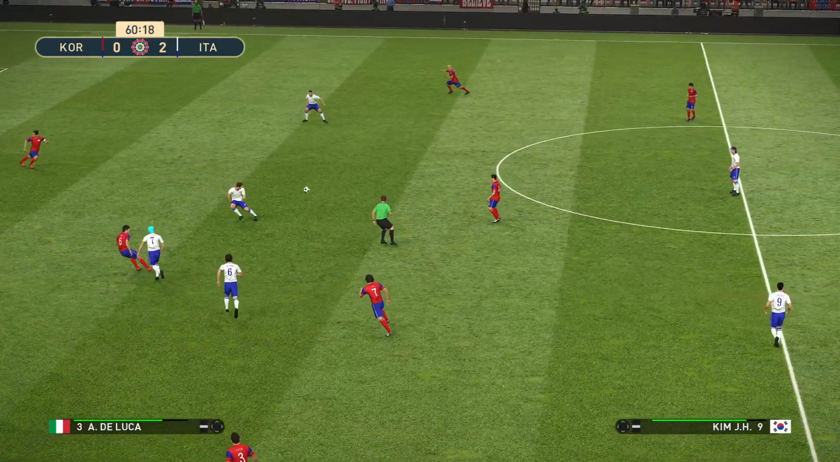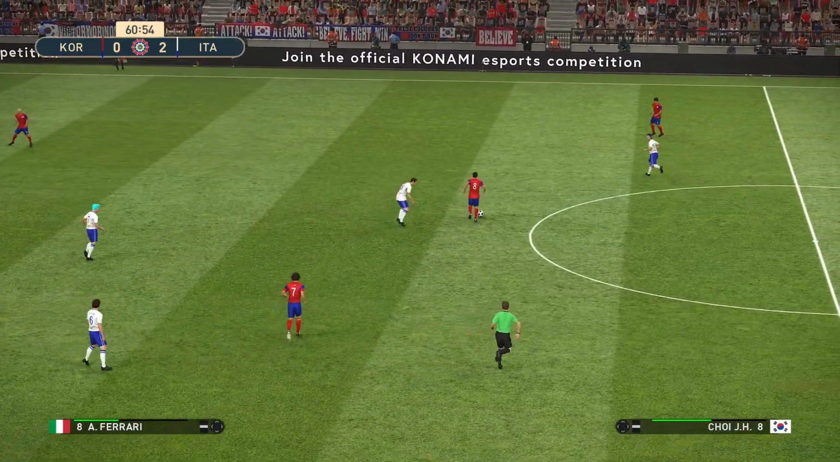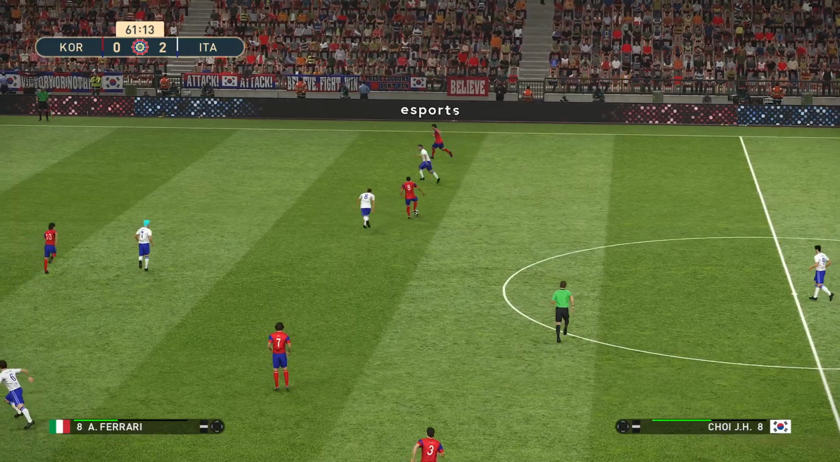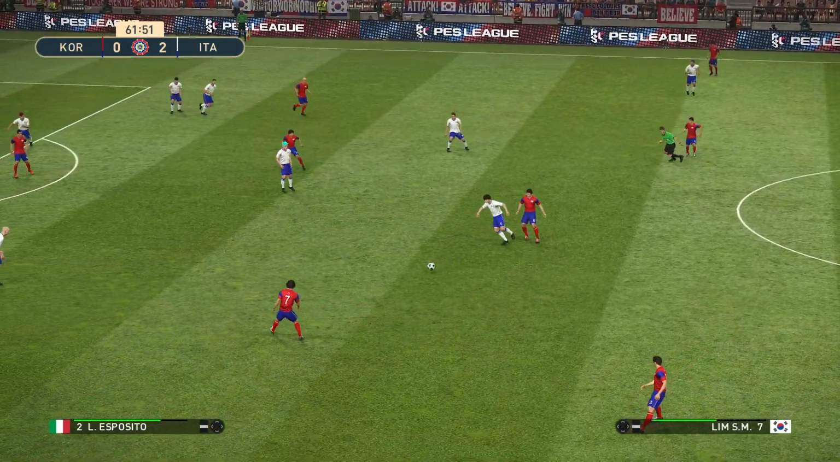Well, we've played an hour of the game. Italy lead this one 2-0. Italy hoping to bounce back from 2 defeats in a row. 2 defeats against the top 2 sides in the league. USA and India.